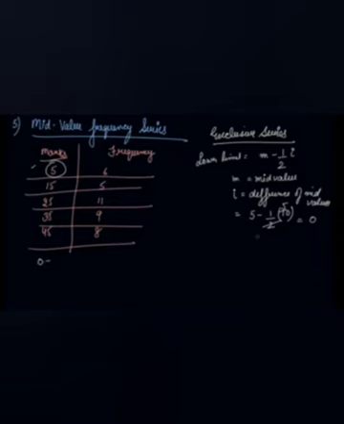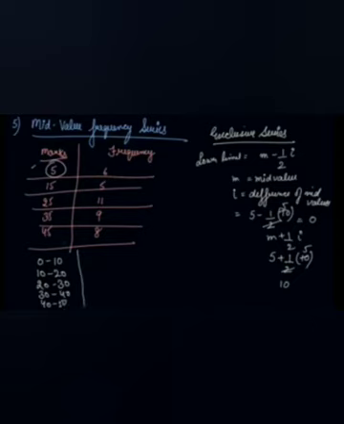Now calculate the upper limit, which is m plus half I. That is your mid value plus half of I, that is the difference between the mid value, that is 5. So it's 10. So 0 to 10. Then if we get first class interval, we can make the other class intervals, that is from 10 to 20, 20 to 30, 30 to 40 and 40 to 50. See, the mid value of 40 to 50 is 45, 30 to 40 is 35, 20 to 30 is 25, 10 to 20 is 15 and 0 to 10 is 5.